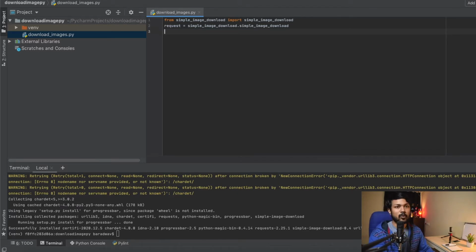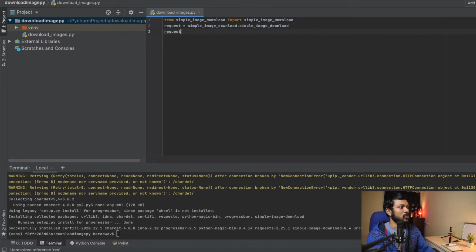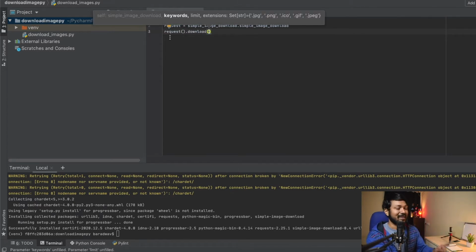And now what we're going to be doing is to make sure that we have no other folders inside this project, because it's automatically going to create a folder inside the download image py project and download all the images that we require. So make sure you have a stable connection first, and don't have any other folders inside your project that are going to stop it from downloading or creating any new directories. So I'll go write my third line, which is to do a request of, I'll call download inside that. So that's the method that we're going to require.